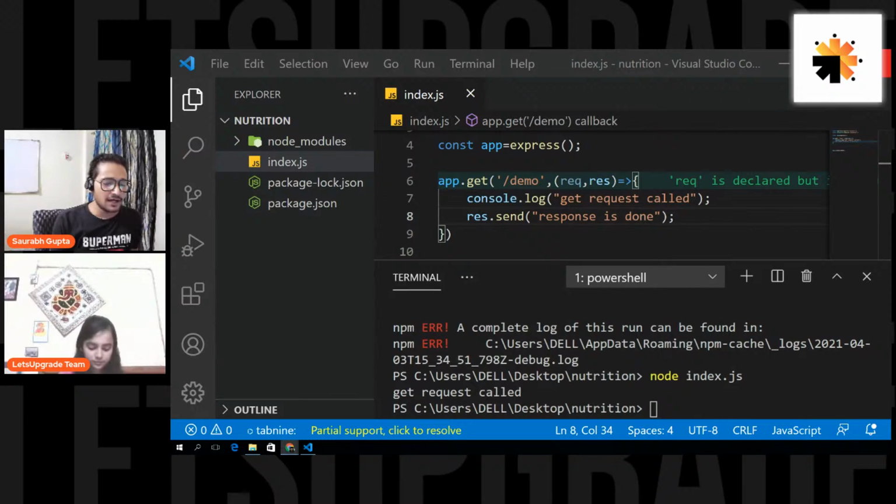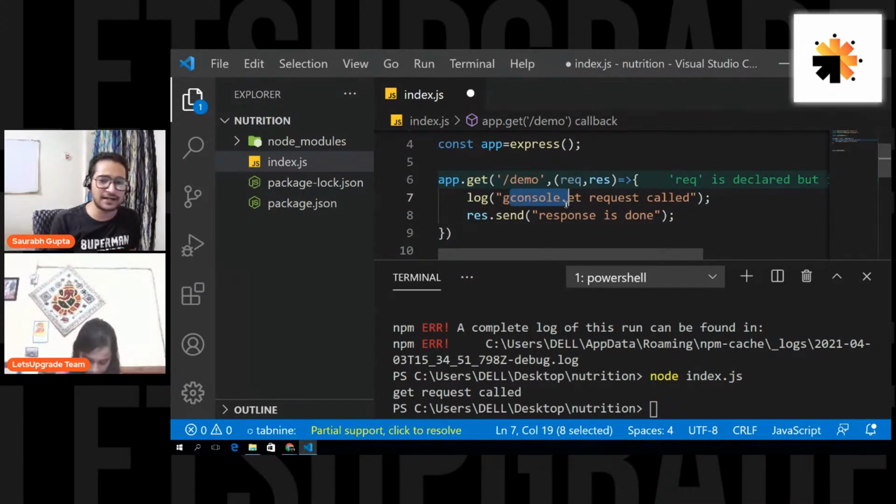See, simple. I just go in my browser, call my server localhost colon 8000, and just put /demo so that this route is accessed. So basically that request is calling this route. On that request, this route is getting called, and then I'm printing get request called in my console because it's just a console.log. Now I'm also sending a response.